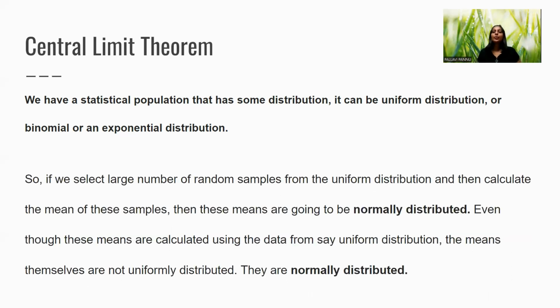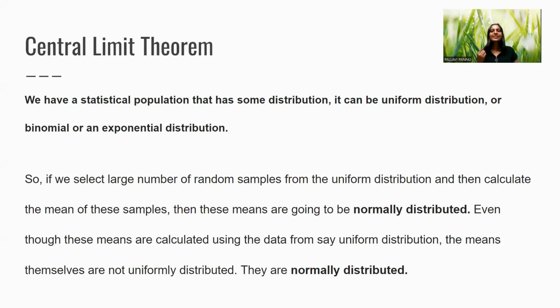Now, what if I take a large number of random samples? Suppose, for example, I have a uniform distribution, and from it I am randomly taking a large number of samples and then calculating the mean of these samples.